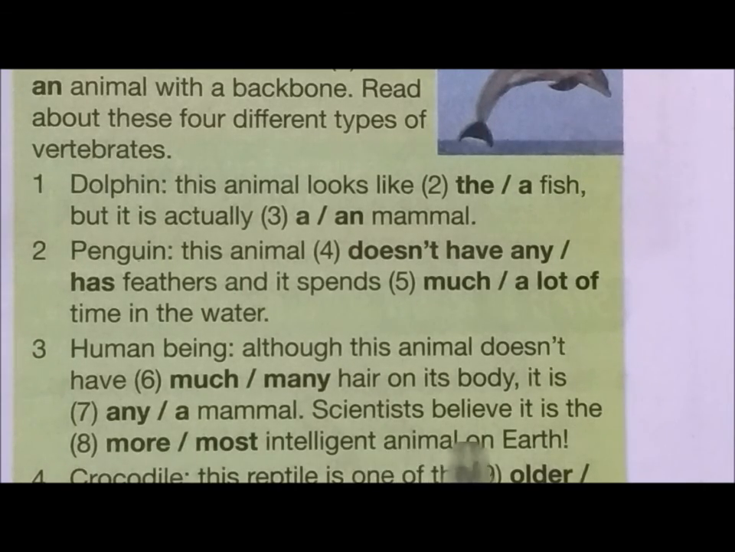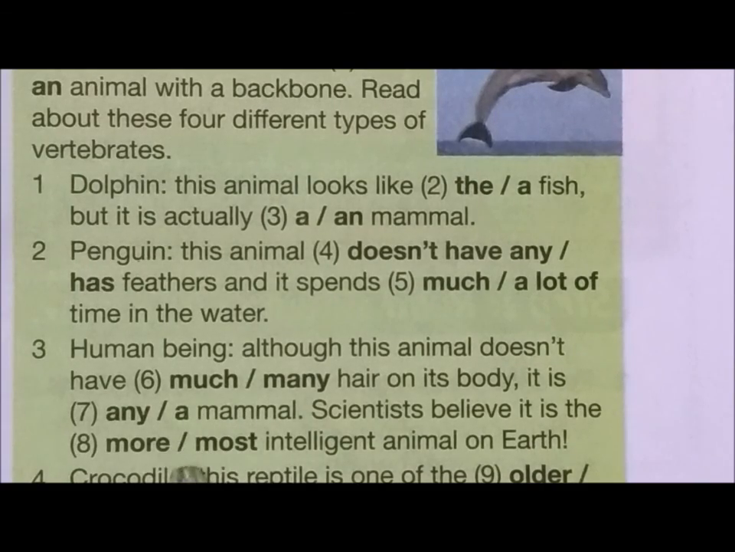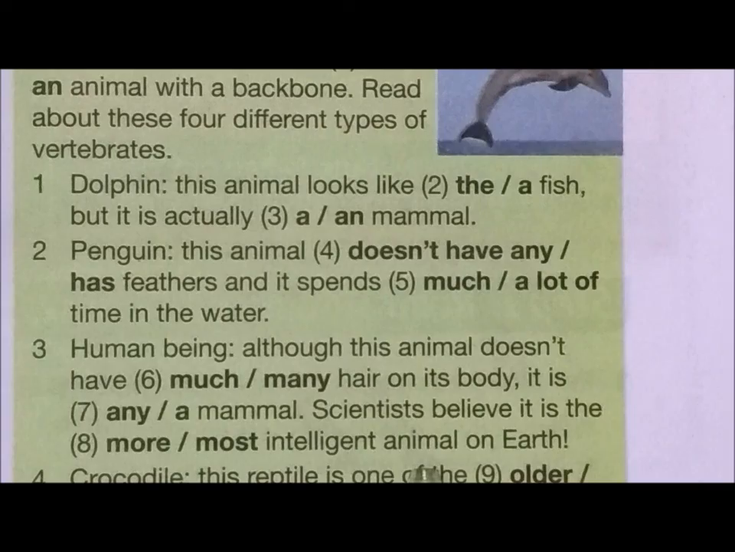Next, scientists believe it is the, an intelligent animal, so we will say, well, if you want to put more, then at the front, normally there would be a than, more than. But because there is no than here, in general, normally we put most. So scientists believe it is the most intelligent animal on Earth.